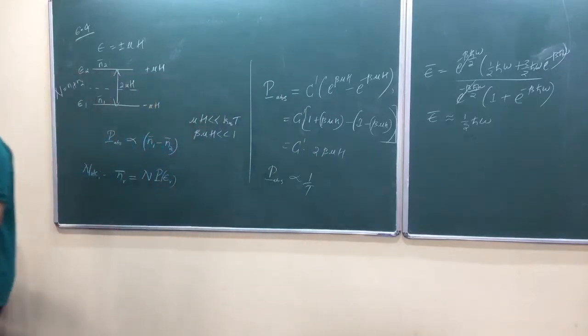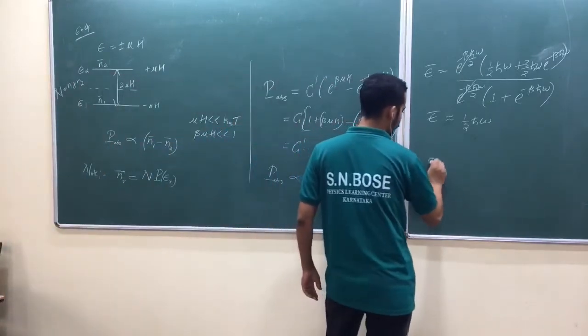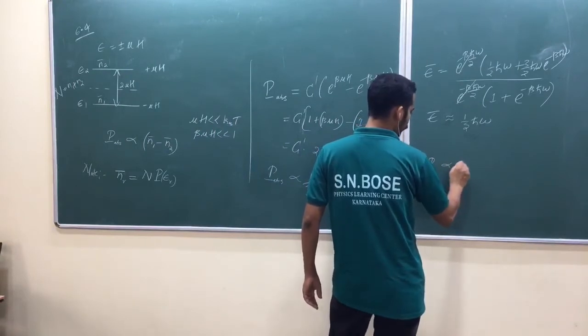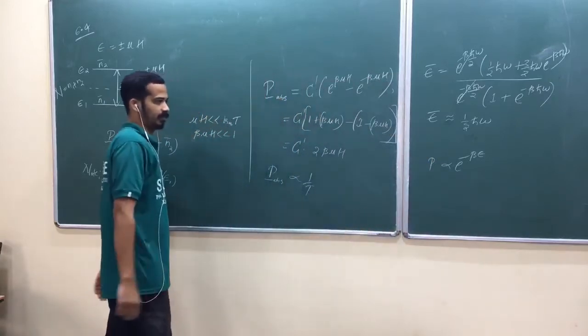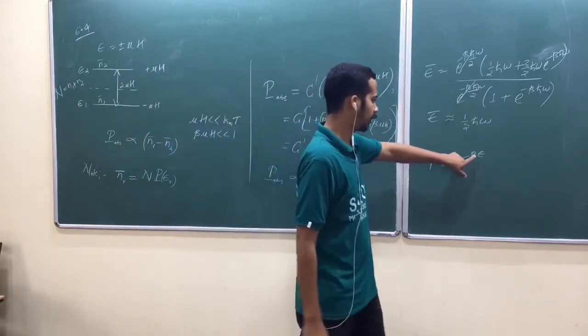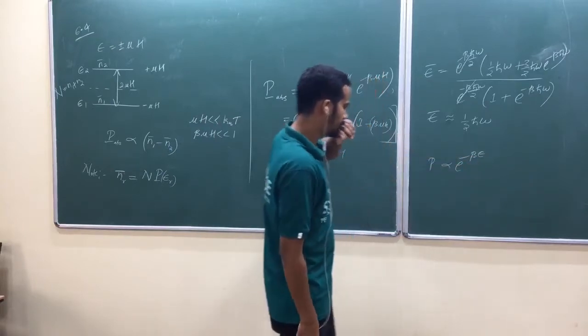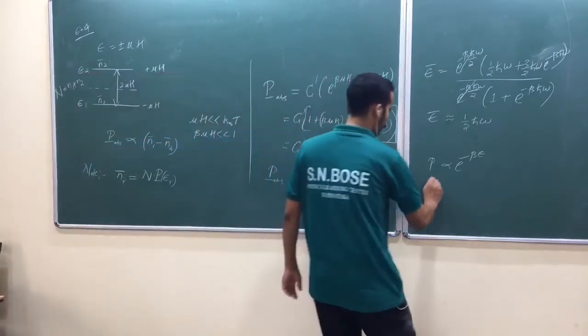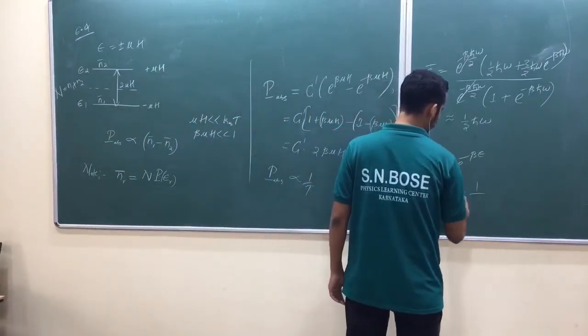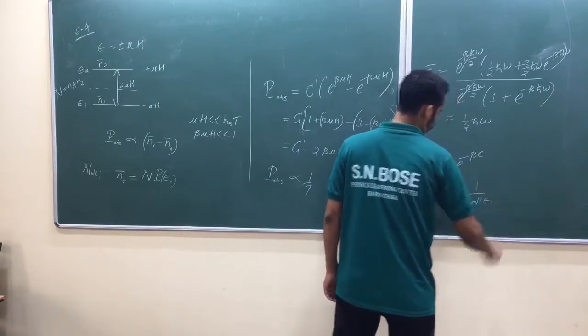If we think physically, then also probability would be inversely proportional to temperature. Probability is proportional to e raised to minus beta e. It depends on whether E is positive or negative. The question is whether probability is inversely proportional to temperature. I mean, the probability of getting E is equal to some 1 by e raised to beta e, isn't it?